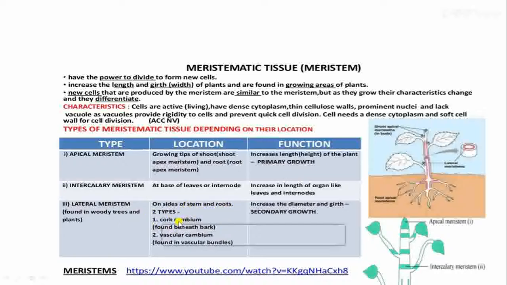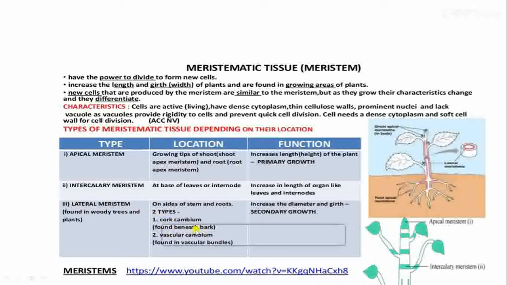Okay, and they are divided into two types, cork cambium and vascular cambium. Initially because of vascular cambium, there is increase in thickness found in vascular bundles. Now what are vascular bundles? I'll explain in the next video, when we come to complex tissues. And the cork cambium divides, and so the protective layer increases. This also we'll see later. Just now you understand cork cambium and vascular cambium are there.